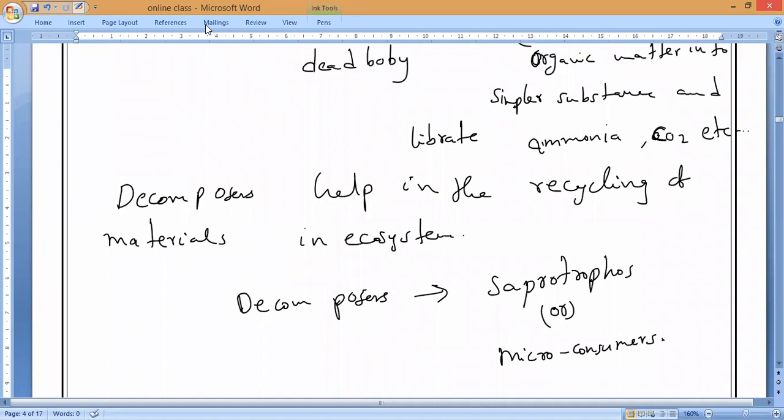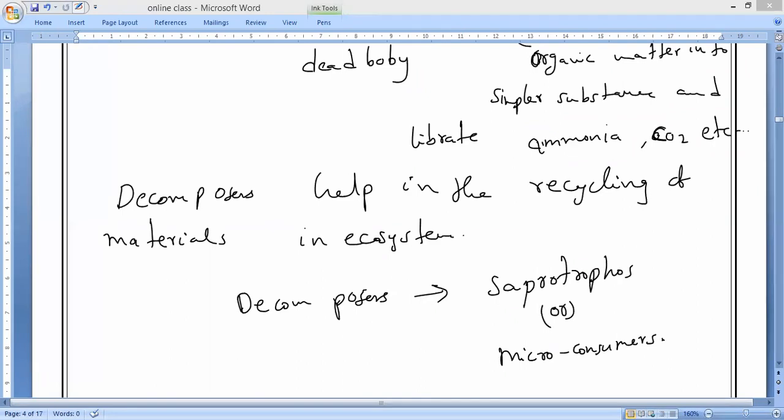If you all understand this, then in the next class we will study the importance of decomposers, and what will happen to this world if decomposers did not exist. Later we'll go directly to the concept of food chain and food web. Tomorrow most probably we'll start the food chain and food web. Once we complete them, we get the trophic levels, which you already studied in lower classes, like in class 5 the pyramid of trophic levels. After that, half of the lesson will be over. Then within 10 days or 1 week, by the end of this month, we have to complete this lesson.